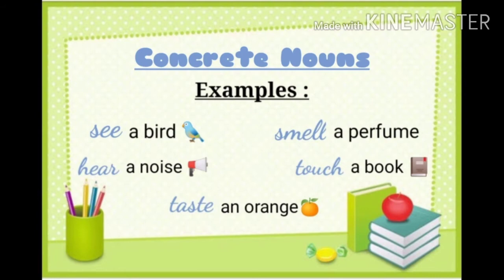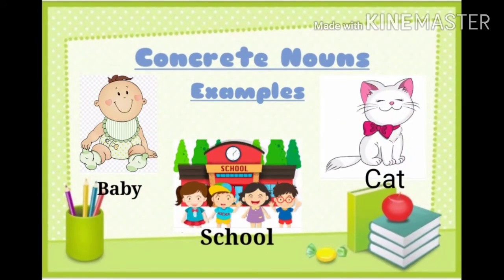And the last one is an orange. We can experience an orange with our four senses, that is, we can see an orange, we can smell an orange, we can touch it, and we can taste it. Therefore, it is also an example of a concrete noun. For more clarification of this concept, let's have a look at some other examples of concrete nouns. First one is a baby.